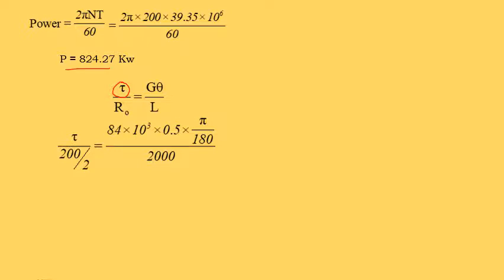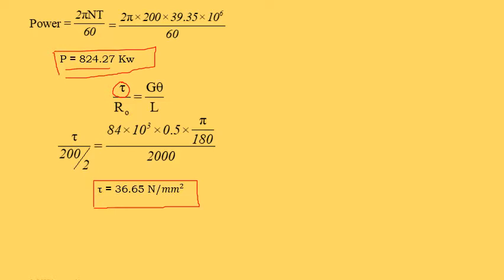G value is 84 into 10 to the power of 3, theta is 0.5 into pi by 180, L is 2000. By solving this equation, we get tau equal to 36.65. So we have calculated both the shear stress and the power using the different relations of torsion.